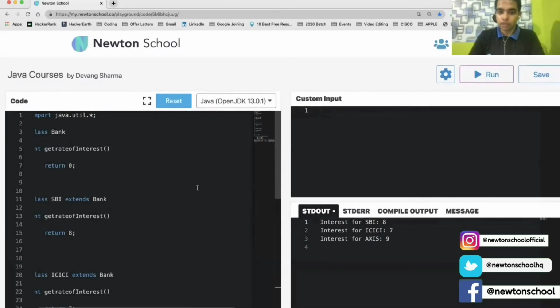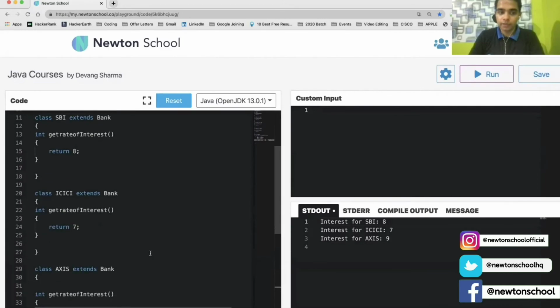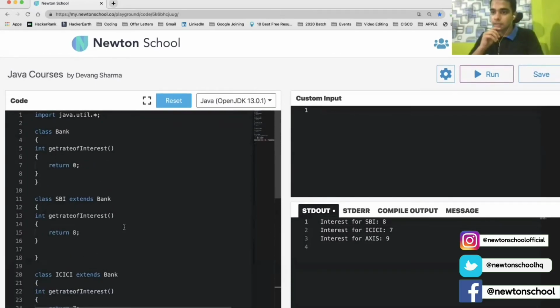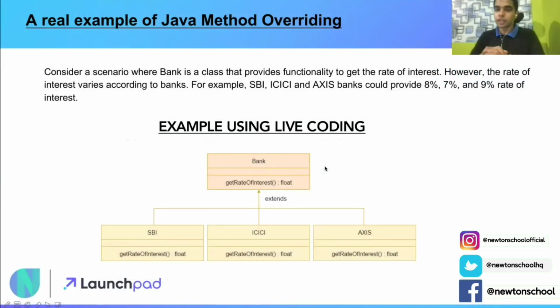As you can see, the output is interest for SBI is 8, interest for ICICI is 7, interest for Axis is 9. Same parent class, different child classes, and all the different child classes have their different implementation. Same parent class Bank, 3 different child classes, SBI, ICICI, and Axis. Same function getRateOfInterest, it's just that their implementation is different. So this ability to provide specific implementation to the child classes is called method overriding. Hope you have understood the example of method overriding as well as the use cases.